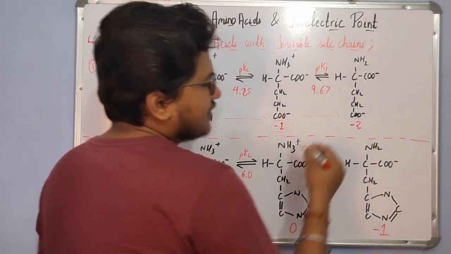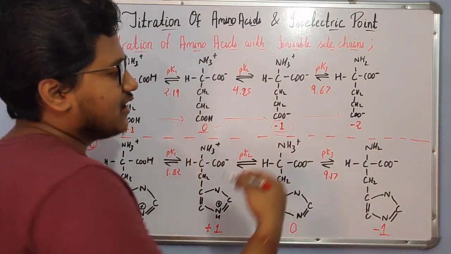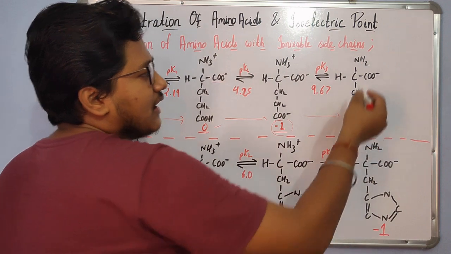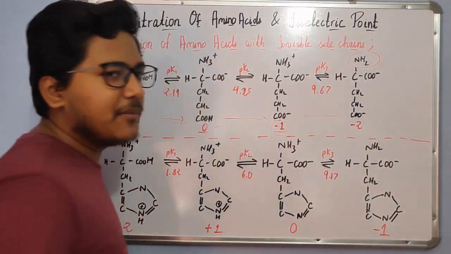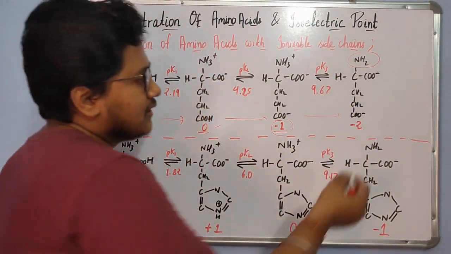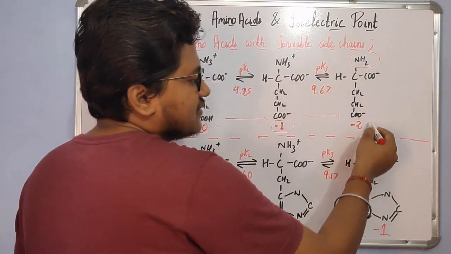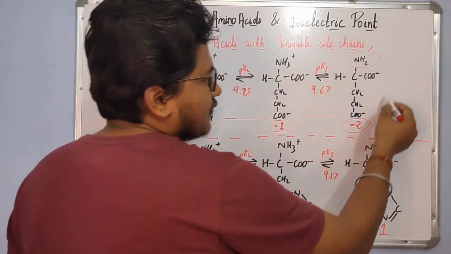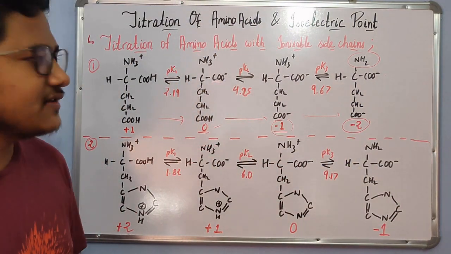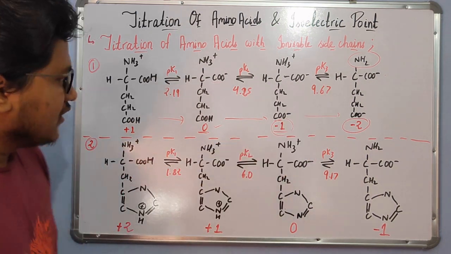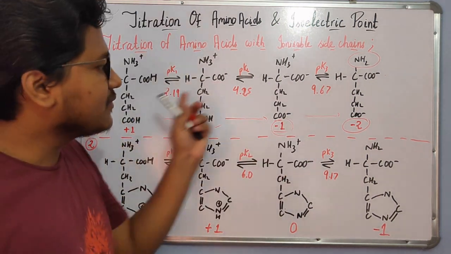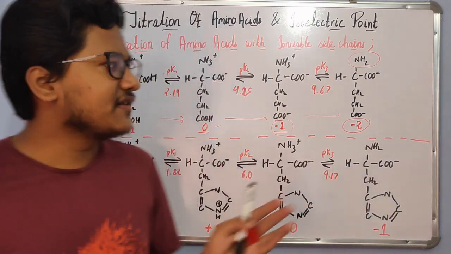With the further increase in the pH, we see another deprotonation happening, and now it is happening in the amino group. So now the total net negative charge is -2, because of the presence of 2 carboxyl groups in the same amino acid. So as you can see, it becomes a bit complicated now with the presence of an ionizable side chain.